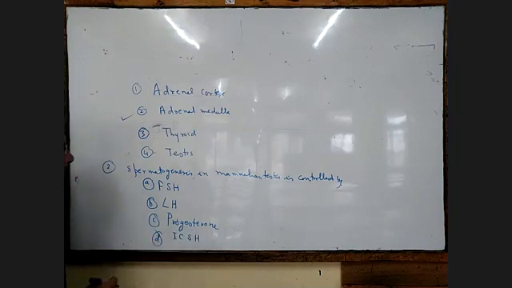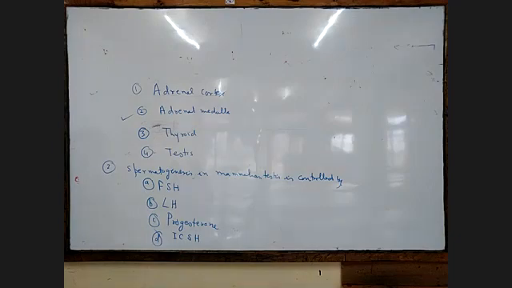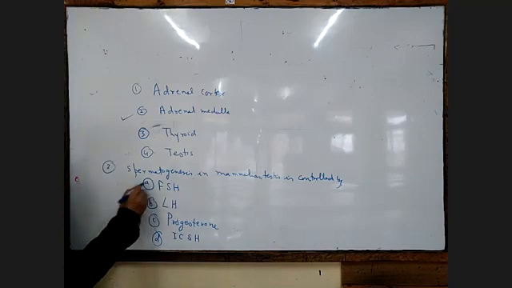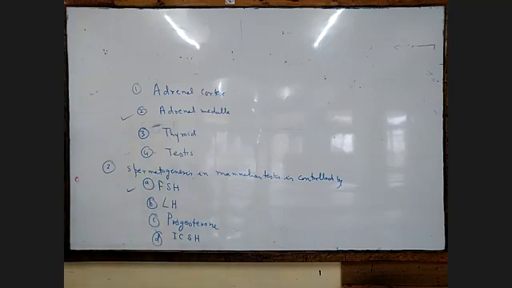We have done this full form also while doing this. So spermatogenesis in mammalian testis is controlled by the follicle stimulating hormone, or FSH. We have already done the function of the follicle stimulating hormone. If you see that, you will get it.